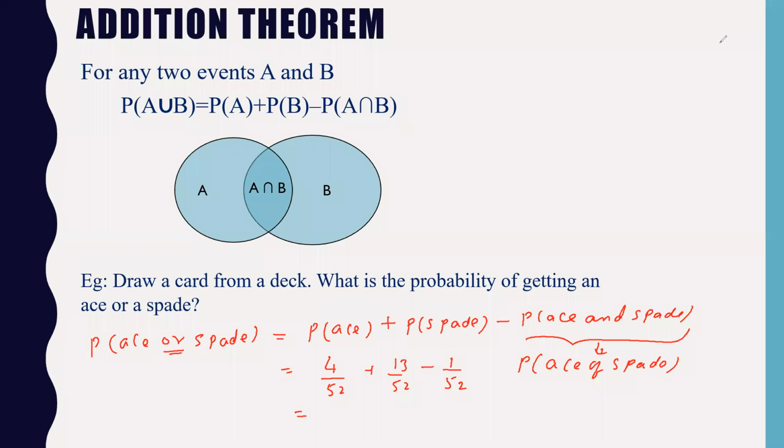4 by 13, exactly. So this will be 4 plus 13, 17 by 52, 17 minus 1, 16 by 52. You will get 4, 4 times 4 is 16, 4 times 1 is 4. So 4 by 13 is the answer. So whenever you have probability of ace and spade, you just read this as ace of spade.